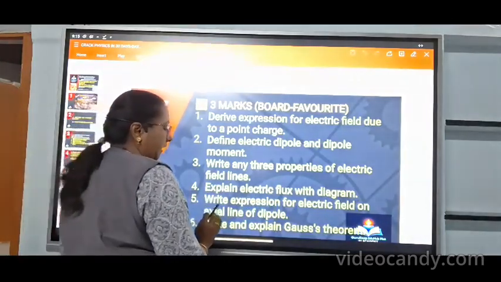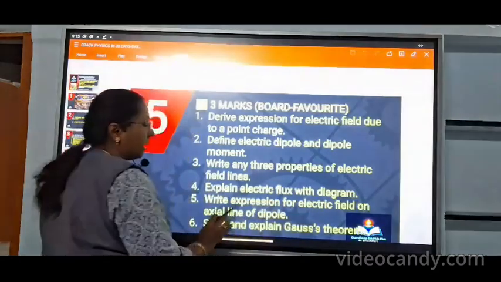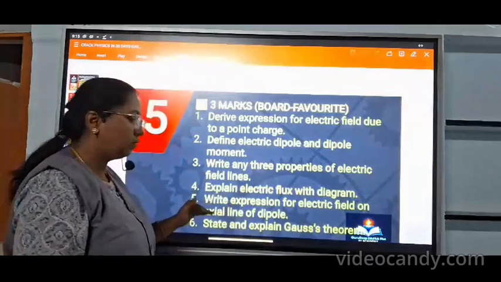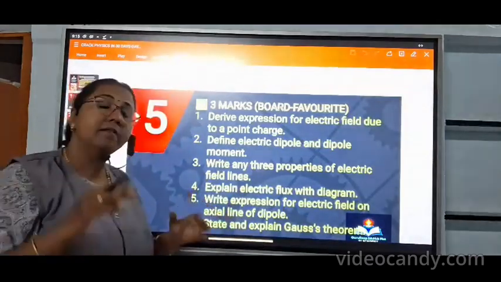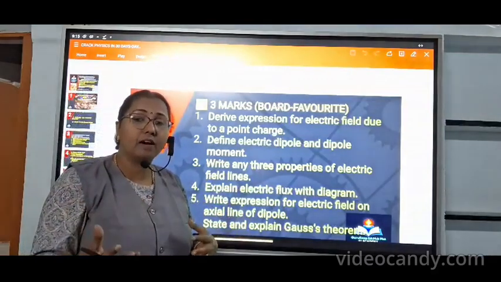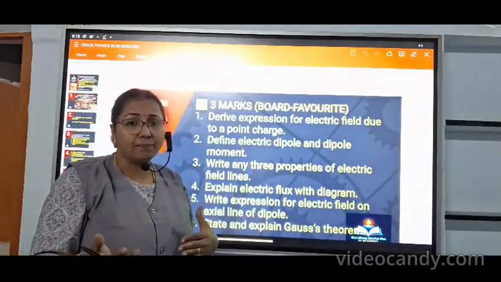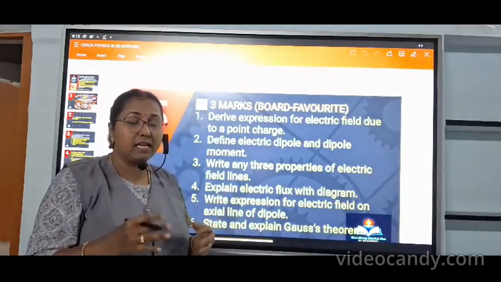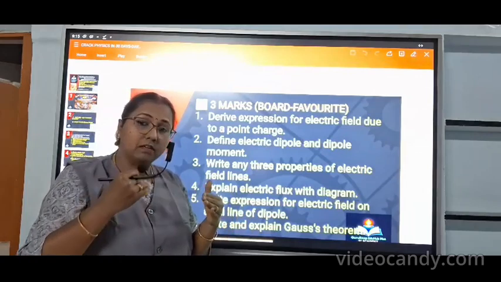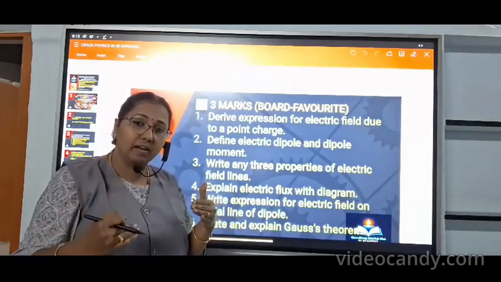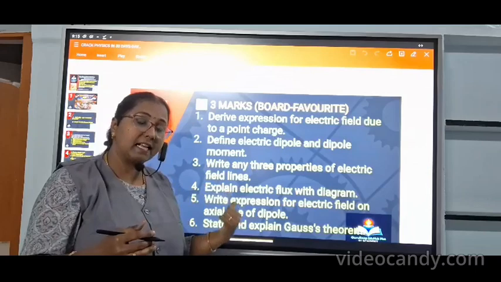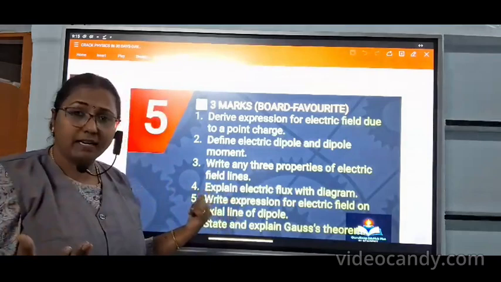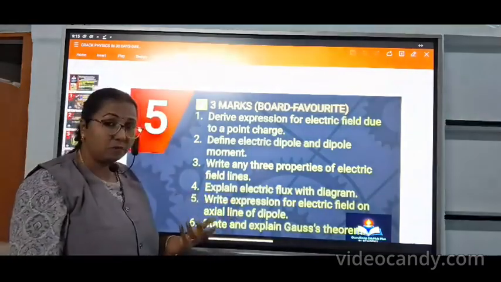And the fifth question: write the expression for electric field on an axial line of the dipole and equatorial line. Axial line mostly they ask as a 3-mark question. In the 5-mark section, part 4 and part 5, they do not directly ask a 5-mark question. It is divided into some subdivisions, Roman letter 1, 2, 3. In Roman letter 1, suppose axial line comes, then Roman letter 2 and 3, they may ask numerical questions or diagram questions.